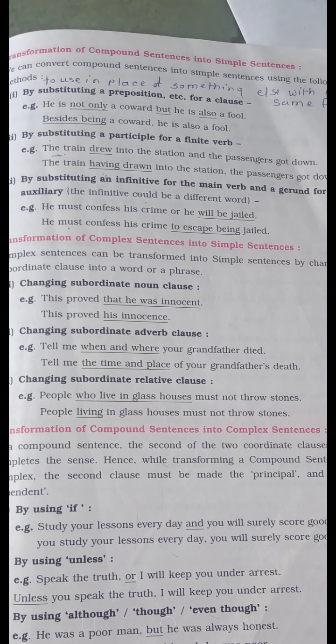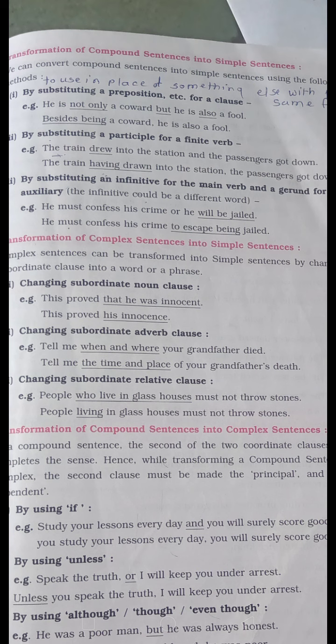Changed into a simple sentence: The train having drawn into the station, the passenger got down. Having drawn is a participle; drawn is the past participle of drew. We remove the conjunction there. Don't forget to remove the conjunction, otherwise it is not a simple sentence. We can give a comma there.